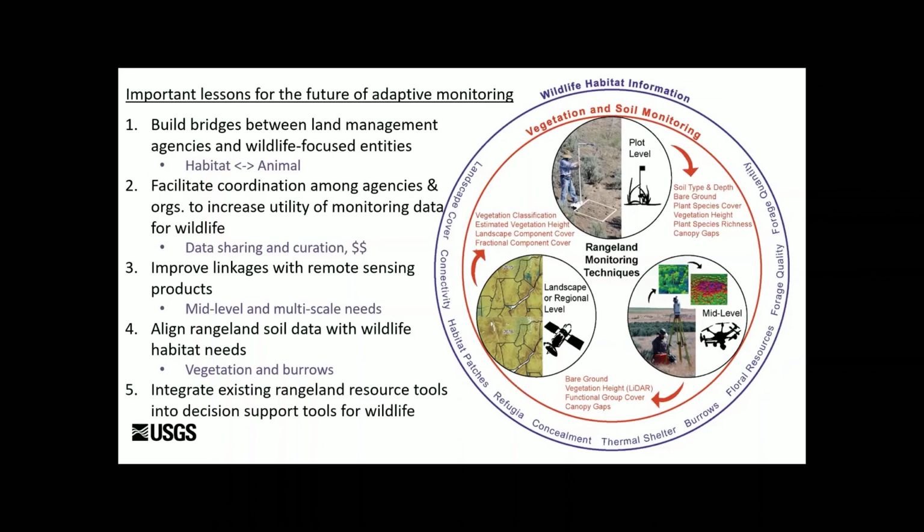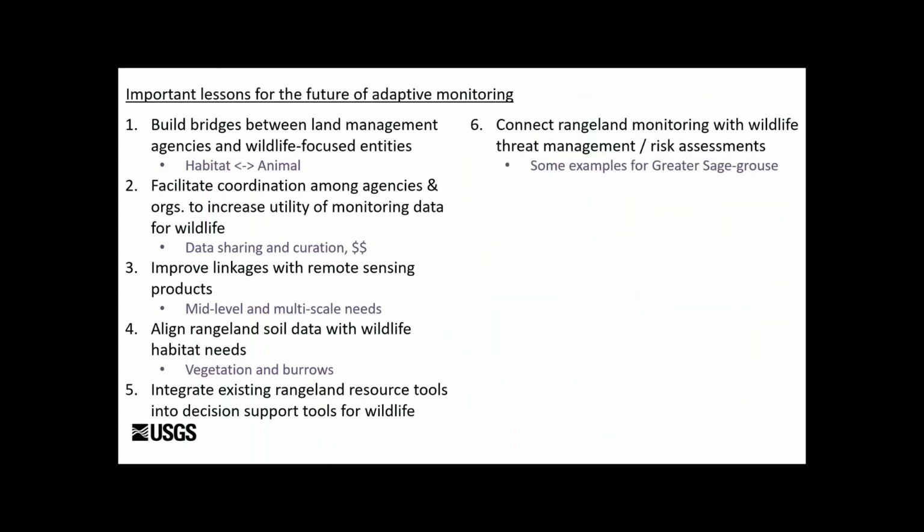Number 5, integrate existing rangeland resource tools into decision support tools for wildlife. There's new and sophisticated tools being developed all the time, things like RAP, the Rangeland Analysis Platform, and also data sources like the Land Treatment Digital Library that could be used in decision support tools for wildlife.